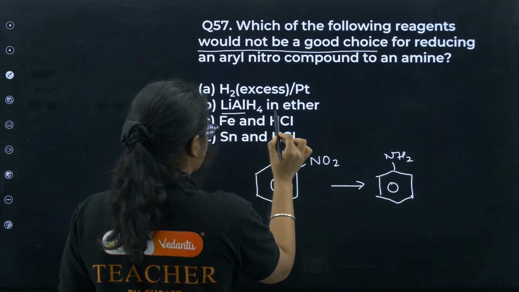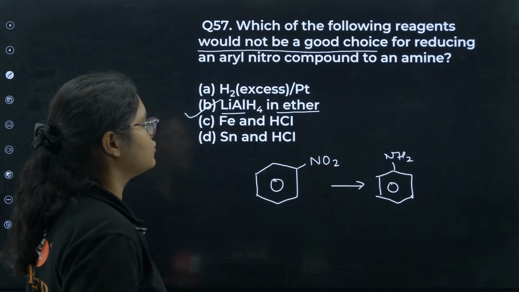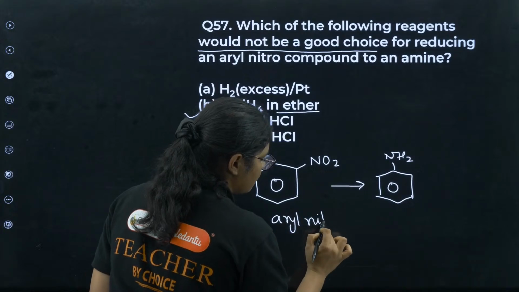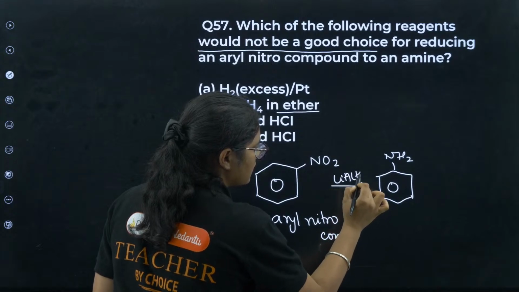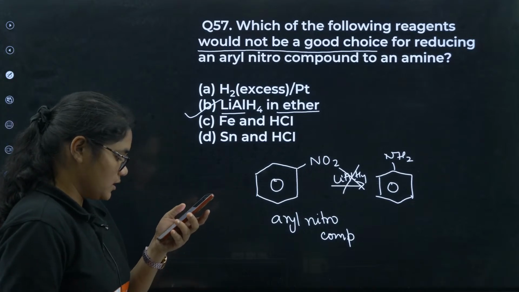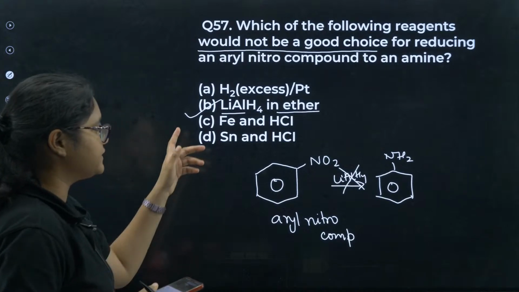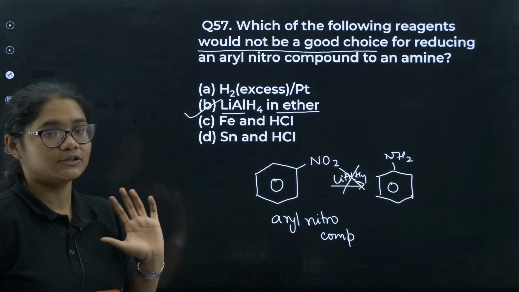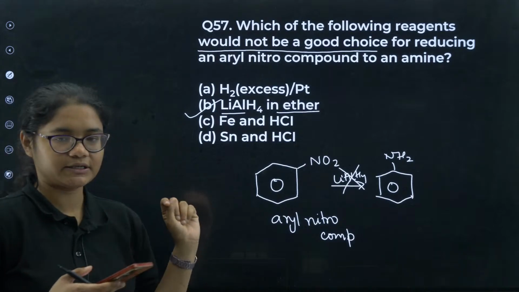This answer will be LiAlH4 in ether. Okay, LiAlH4 in ether is not a good choice to convert aryl nitro compounds. For aryl nitro compounds, LiAlH4 cannot be used. Okay, please remember. Please note down this question, all of you students. I didn't find anyone answering this question, so that means none of you would have studied this, right? So please take a screenshot of this question and keep it.